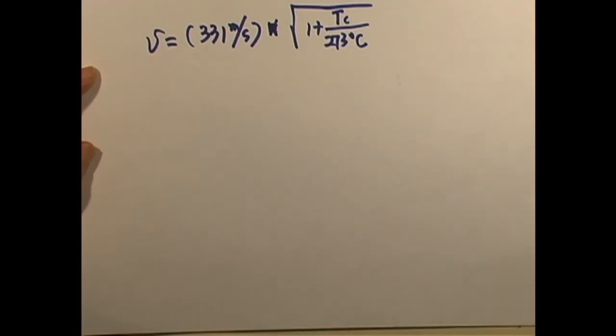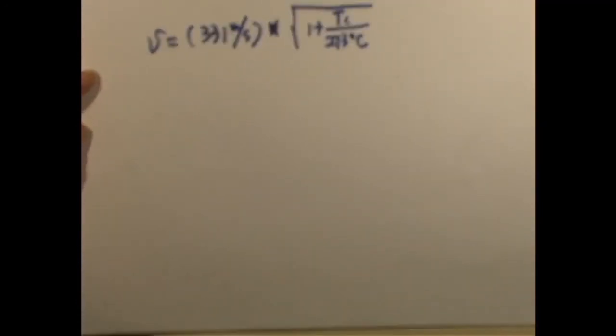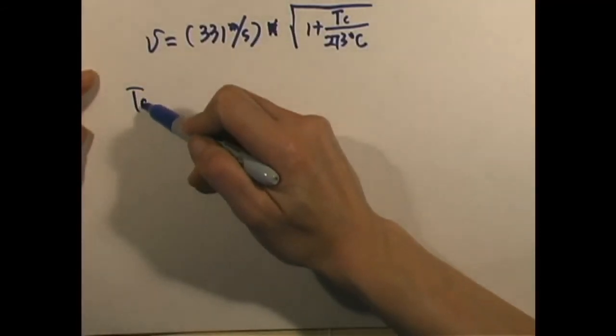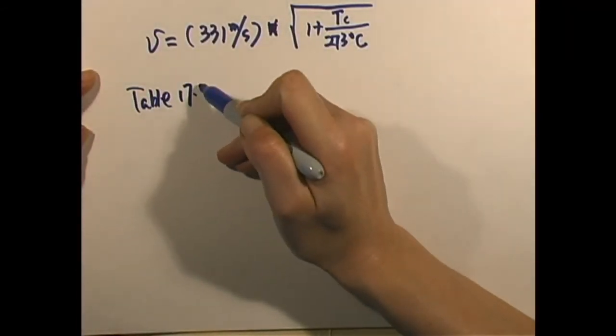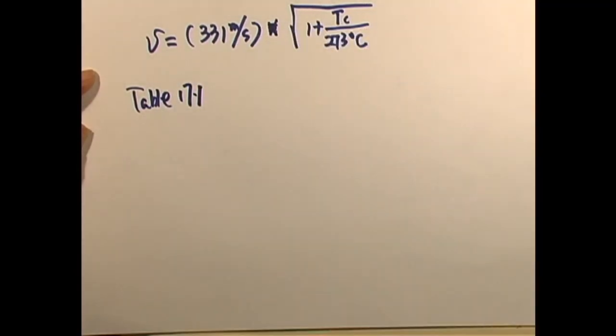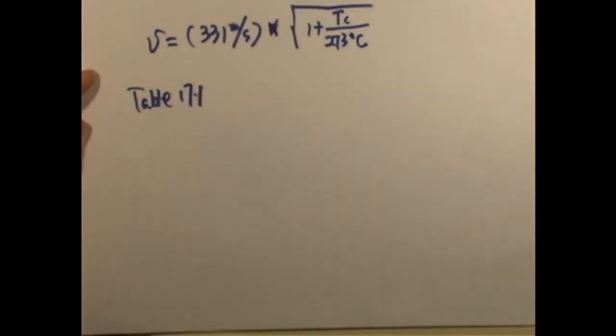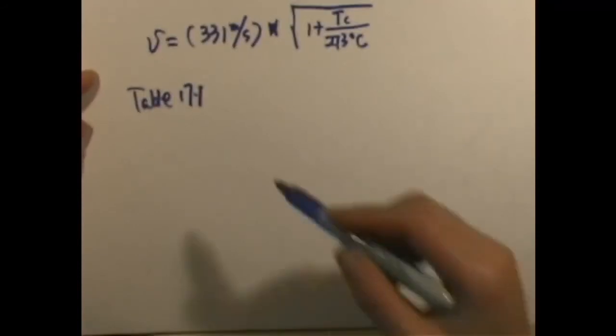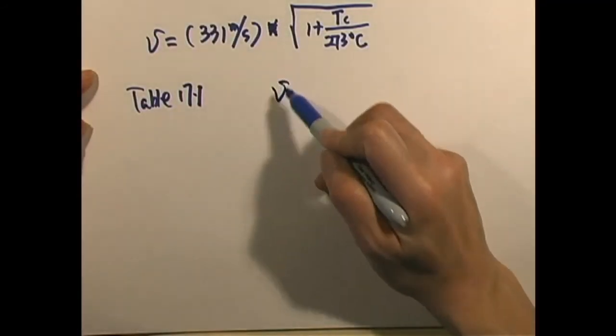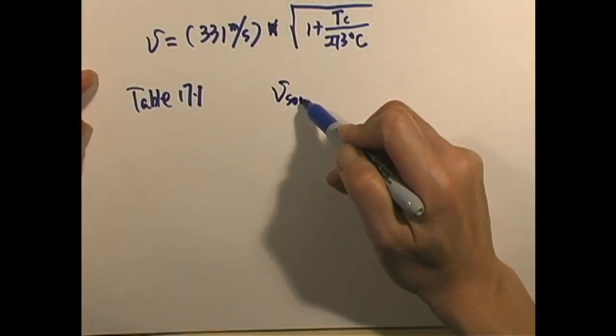Now, on page 514 of your textbook, there is a table, actually Table 17.1, and it gives us the speed of sound in various media. And we have gases like hydrogen, helium, and air. If we take hydrogen at 0 degrees, we will get a very high speed of sound.